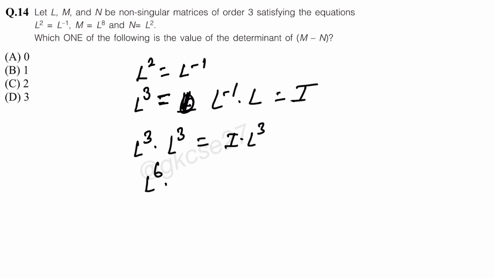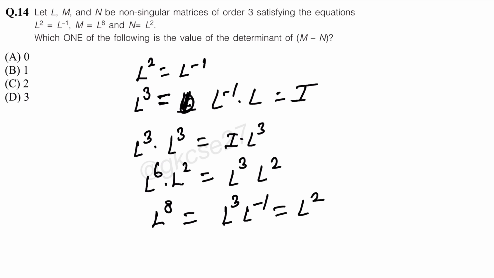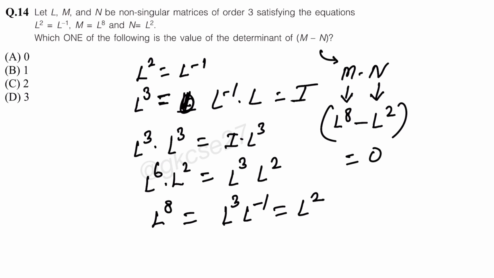And L6 will be I, and again L square, this will be L cube into L square. So this is L to the power 8, L8, and L square is L minus 1 into L cube, and here L minus 1, so this will be L square. So L8 and L square both are equal, and here we have to find the value of M minus N. So M is L8 and N is L square, both are equal, so its difference will be 0. So the correct option will be answer A.